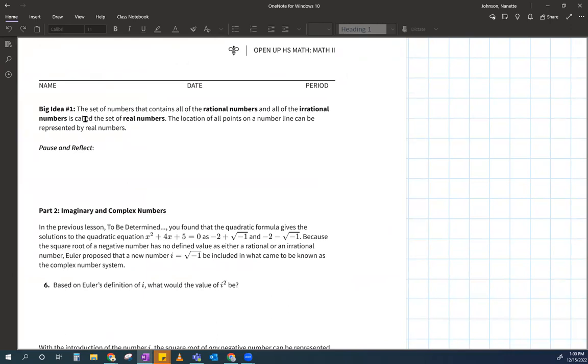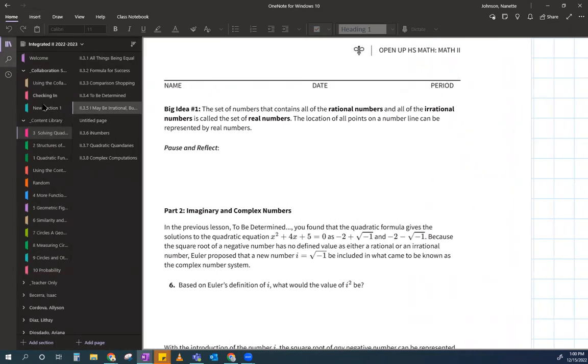Big idea number one: the set of numbers that contains all rational numbers and all irrational numbers is the set of real numbers. And the location of a point on a number line can be represented by real numbers. So I just want you to think real numbers are every single number you know to date. Every single number.